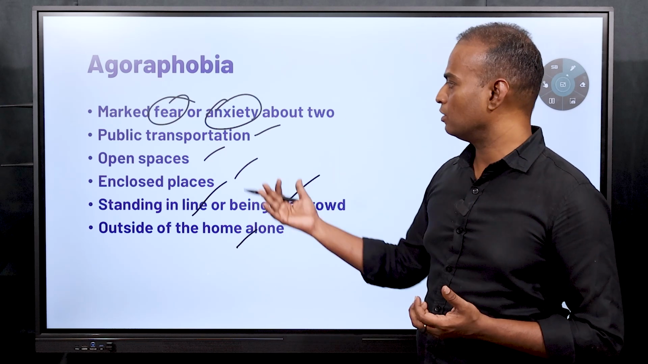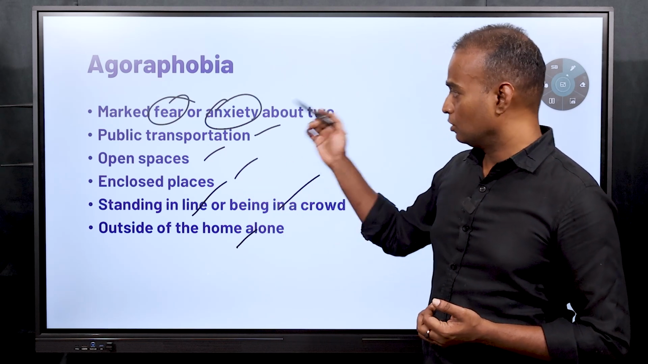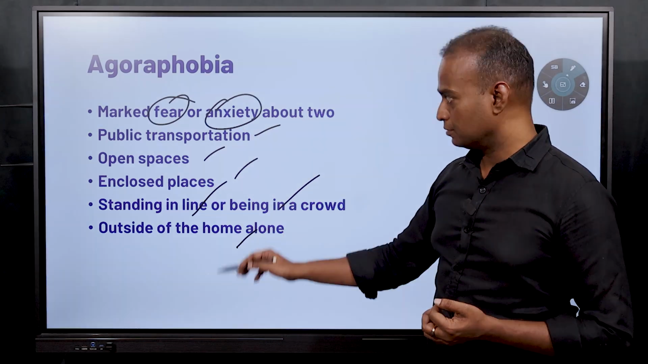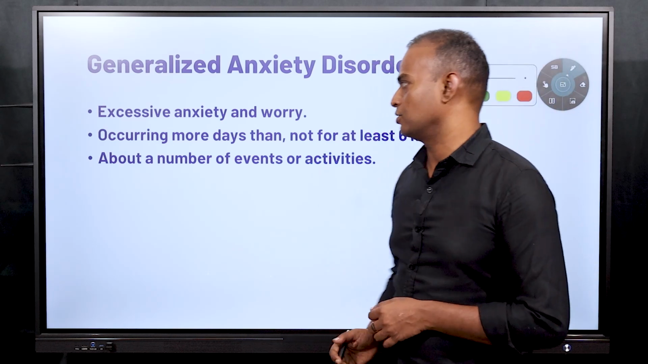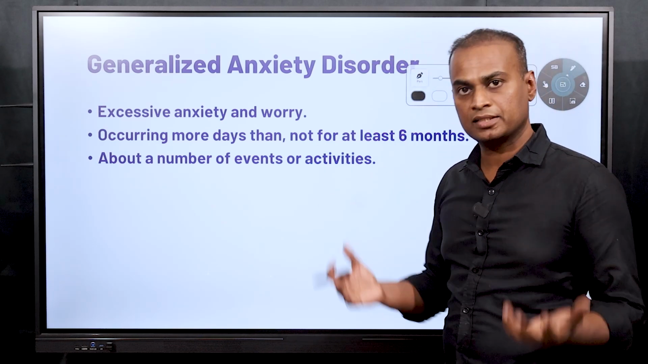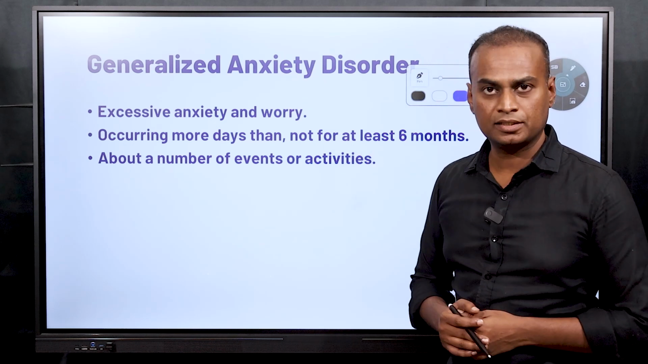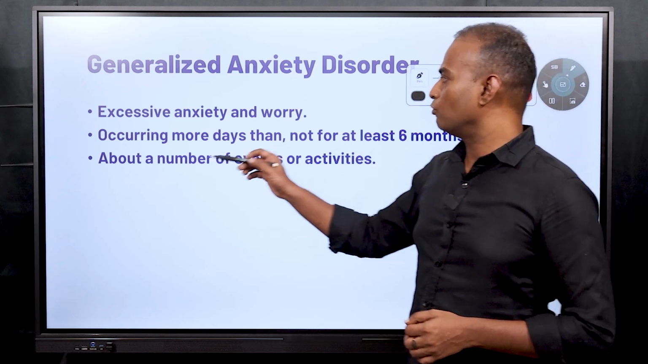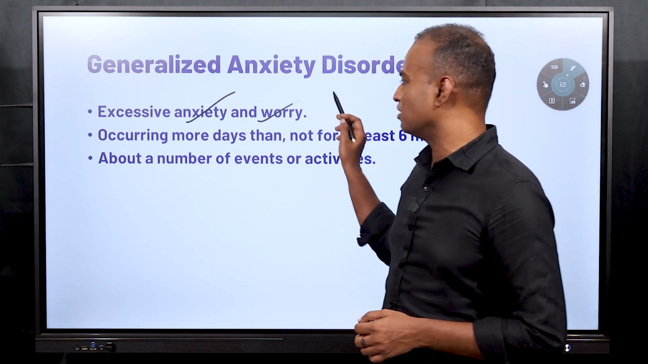All these things come under agoraphobia. Agoraphobia is the fear of a particular situation. Those situations can be all this. Next one is generalized anxiety disorder. Anxiety disorders are the most common of all the psychiatric disorders. Within anxiety disorders, generalized anxiety disorder is the most common. So what is this? This is anxiety or general worry.